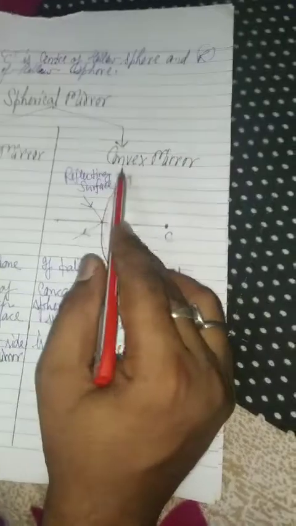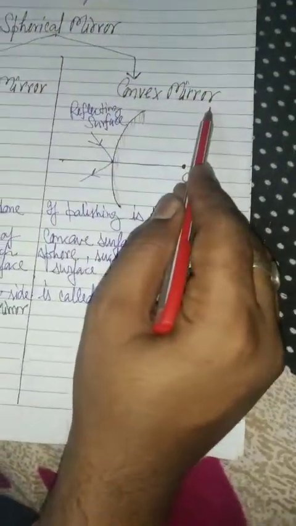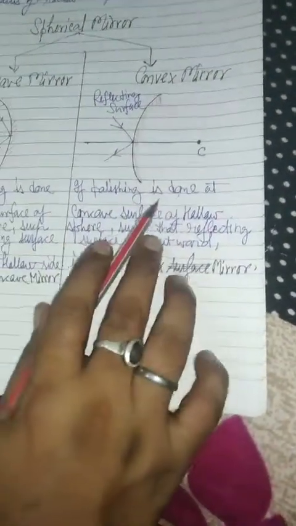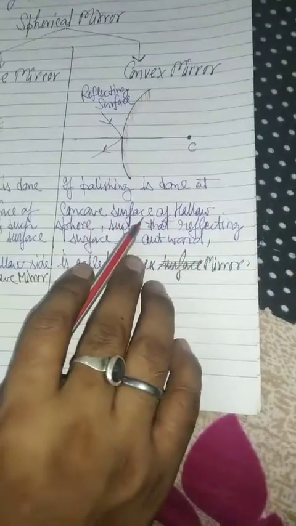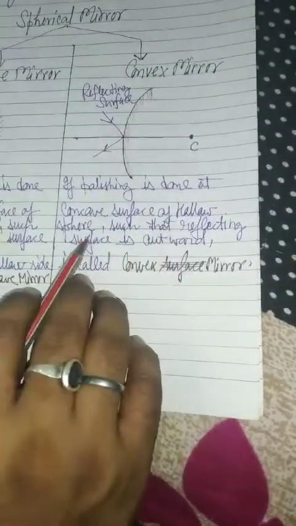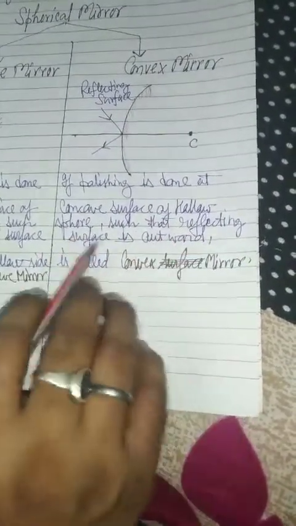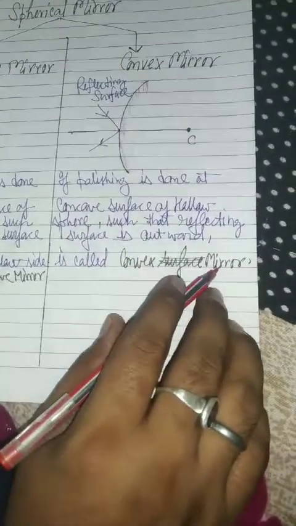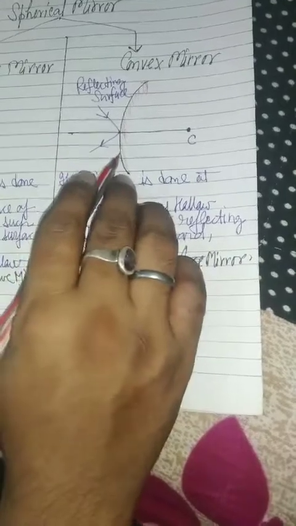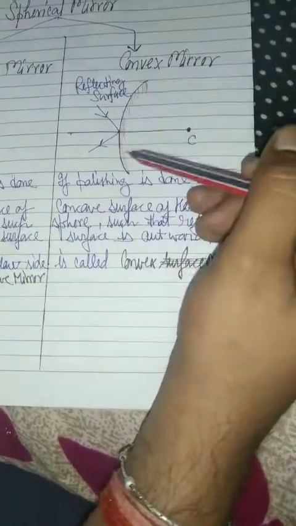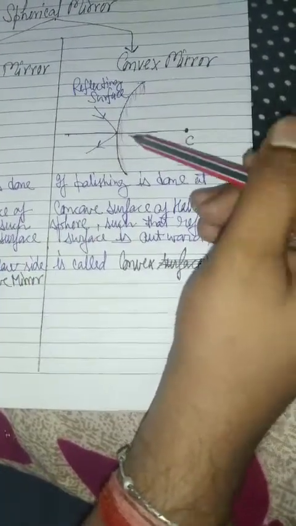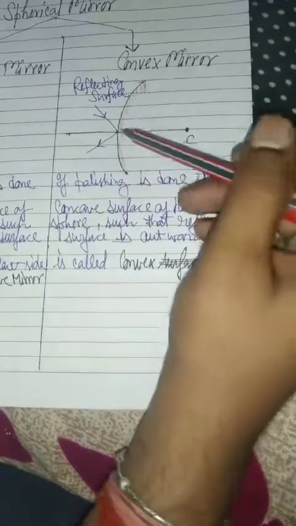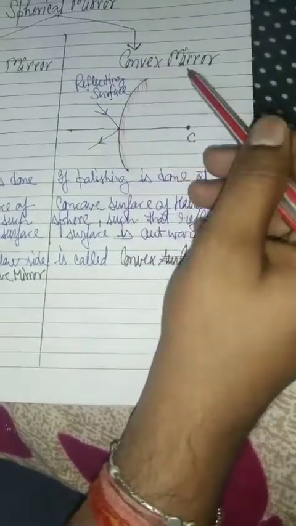Next, the convex mirror. If the polish is done on the concave surface of a hollow sphere, such that the reflecting surface is outward, it is called a convex mirror. In this diagram, it is clear that the silvering is done on the concave surface, so the mirror formed is known as a convex mirror.